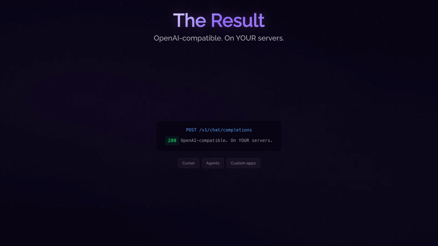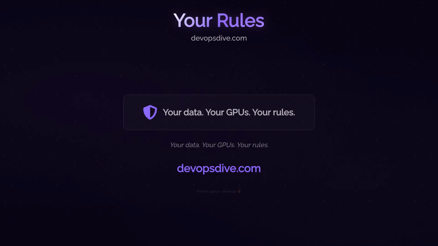Everything works. I deploy infrastructure under air raid sirens. I manage 62 Azure subscriptions across multiple tenants. When I say infrastructure matters, I mean it literally keeps things running when everything else falls apart. Self-hosted inference is not just about saving money or avoiding rate limits. It is about control. Your data on your hardware behind your firewall.